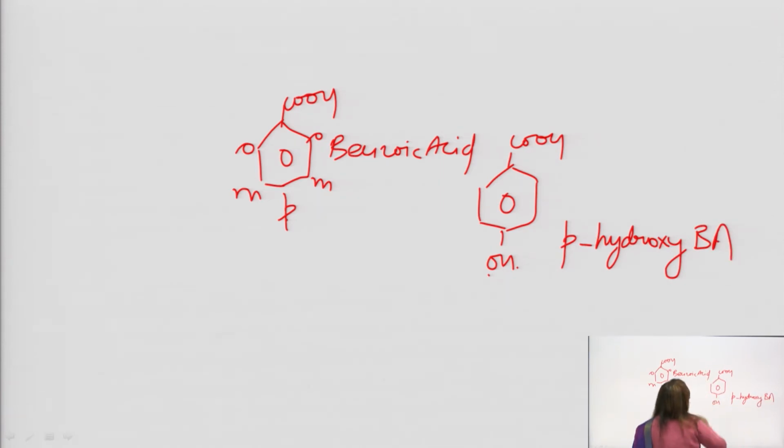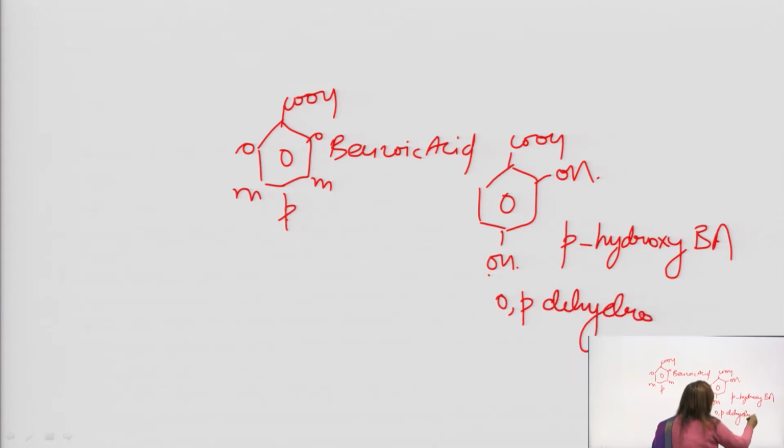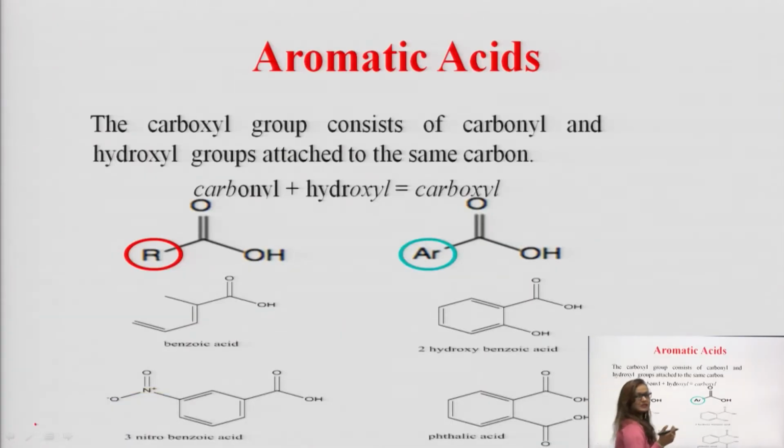If anything also attaches itself to this position, then this is ortho para dihydroxy benzoic acid. So, in this way you can have an idea, and you will understand the nomenclature of aliphatic as well as aromatic acids.